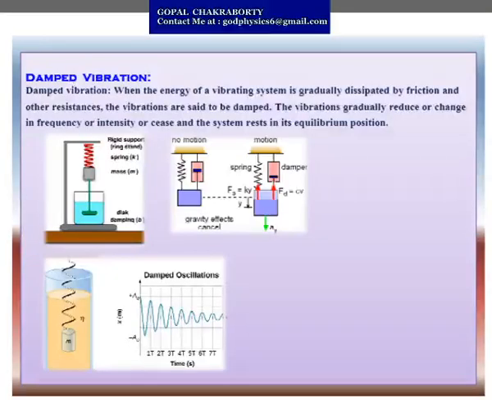So this is the definition of damped vibration: when the energy of a vibrating system is gradually dissipated by friction and other resistances, the vibrations are said to be damped. The vibrations gradually reduce in frequency or intensity or cease, and the system rests in its equilibrium position.